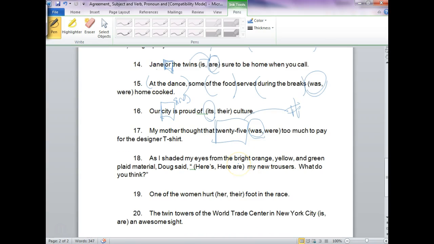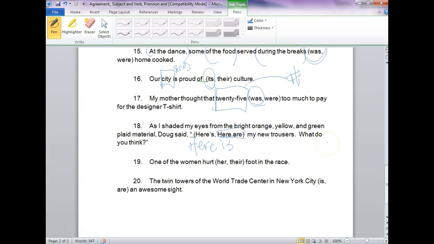All right. As I shaded my eyes from the bright orange, yellow, and green plaid material, Doug said, "Here's my new trousers," or "Here are my new trousers." This is a common mistake when we're talking, and we need to be careful not to do this when we're writing. Here's stands for here is. Here is my new trousers. No, trousers is plural, so you say here are my new trousers. When you use the contraction here's, you're actually saying here is. If that's not what you mean, then you need to choose a different way to say it.